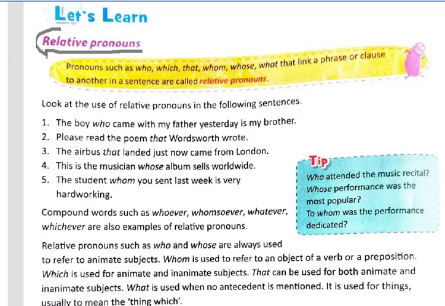Relative pronouns are words that show relation. Means these are words that link a phrase or a clause with another in a sentence. A simple definition: words like who, which, that, whom specify what is being talked about.